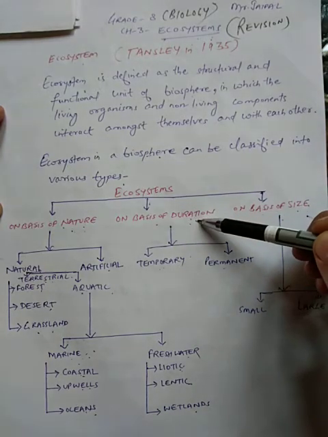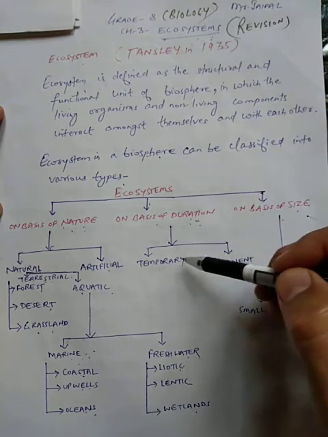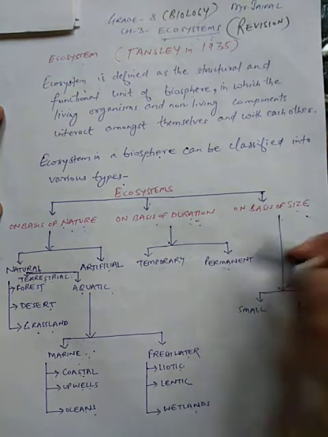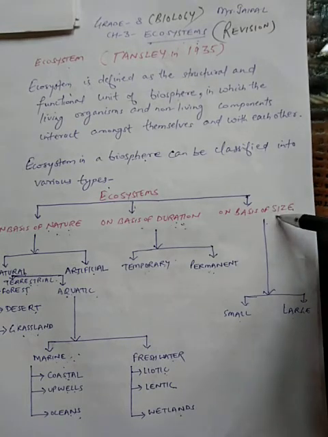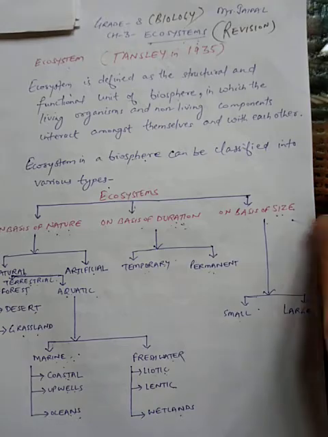On the basis of duration, means for what time these ecosystems exist, it is divided into two types. One is temporary and the other is permanent. Third is on the basis of size. On the basis of size, it can be small or it can be large.